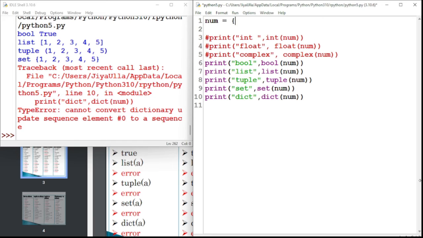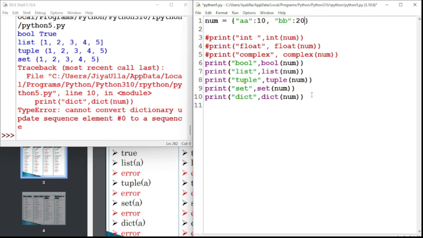Now we will be going with the dictionary. If any data type is not converting to dictionary, do you think the dictionary will convert every data type? It does not work. Okay, let me see. A is let's say 10 and B is 20. Dictionary has a unique property: the key value pair.